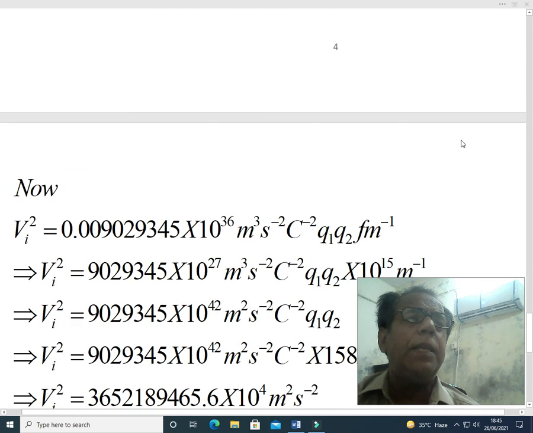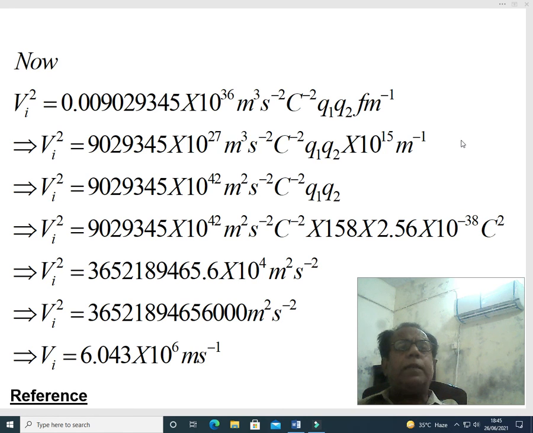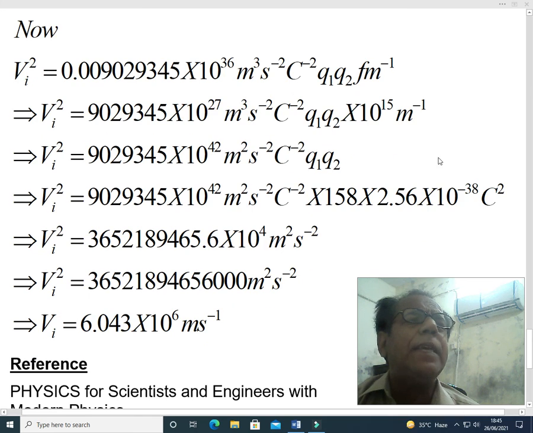Now we have taken the same value of Vi square equal to 0.00902935 into 10 raised to the power 36 meter cube per second square per coulomb square, Q1 Q2 per femtometer. This is just simplification. In the fourth step, we have put the value of Q1 and Q2.